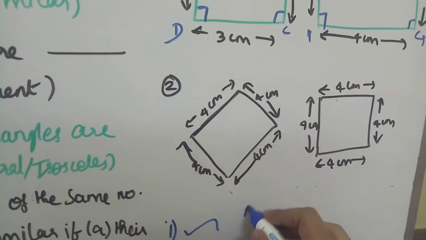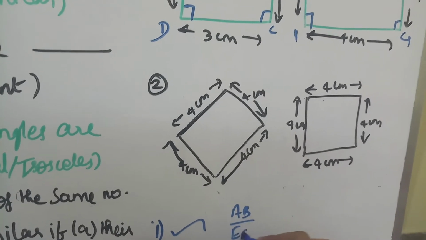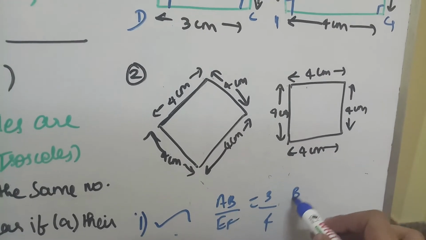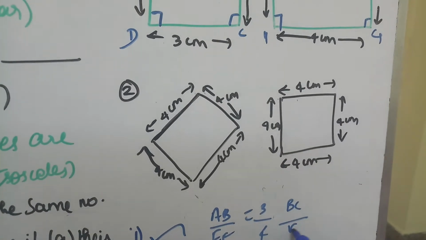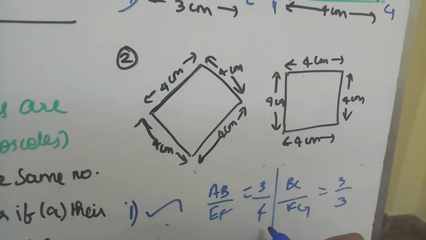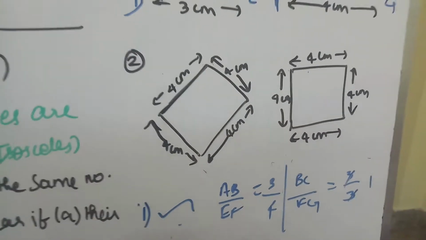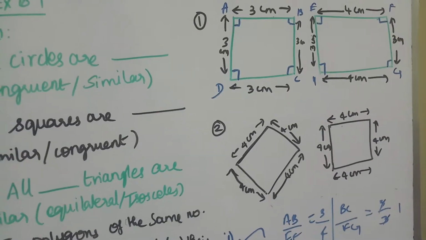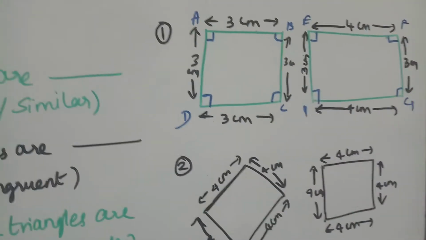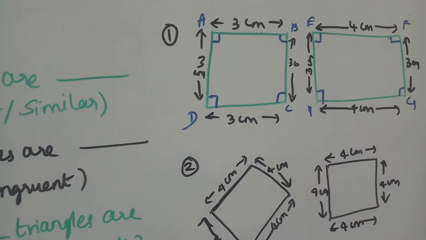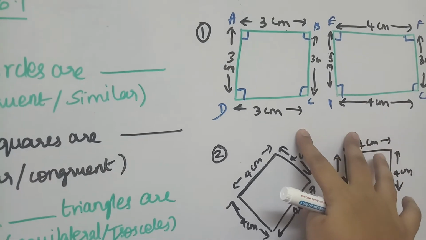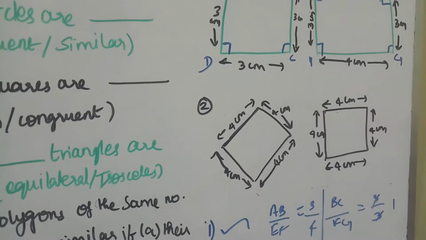So we know AB by EF is 3 by 4 and BC by FG is 3 by 3. So here we are getting 3 by 4 and here we are getting 1. So the sides are not in a proportional form. So the second condition is not satisfied. So we say these two shapes are not similar. Though the angles are same, the sides are not in the proportionate form. So we say this is not a similar one.